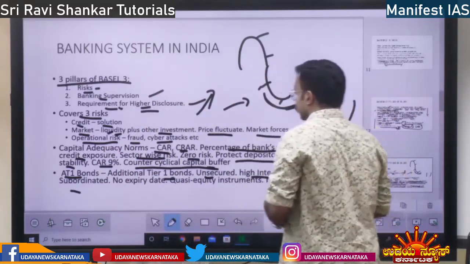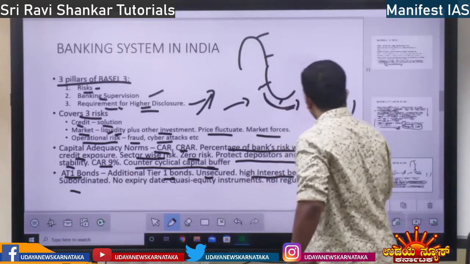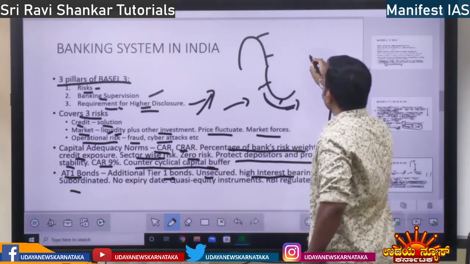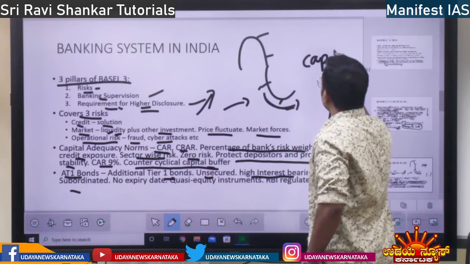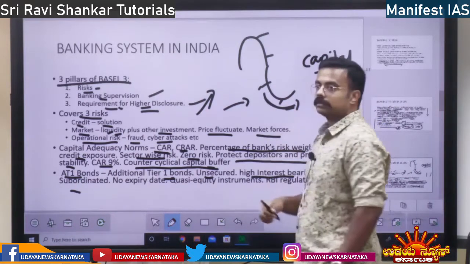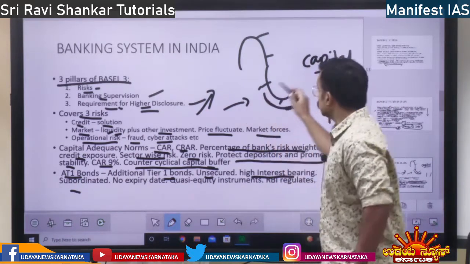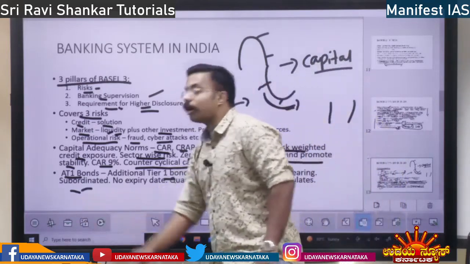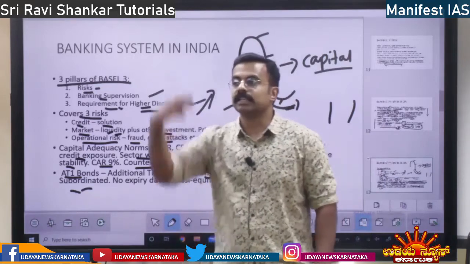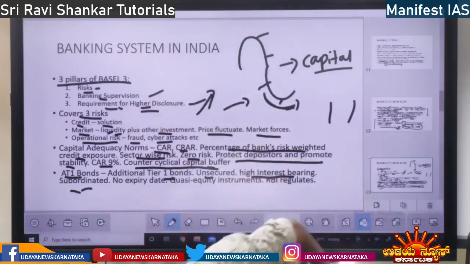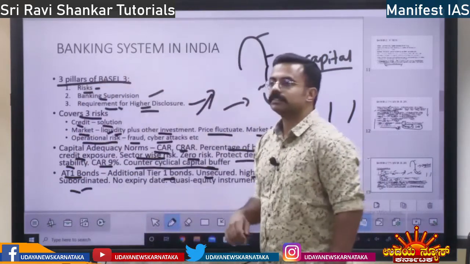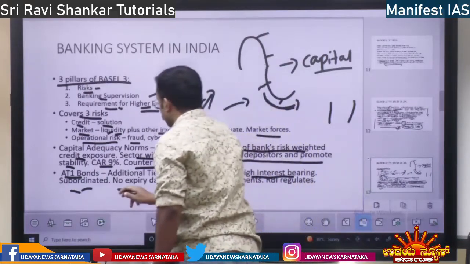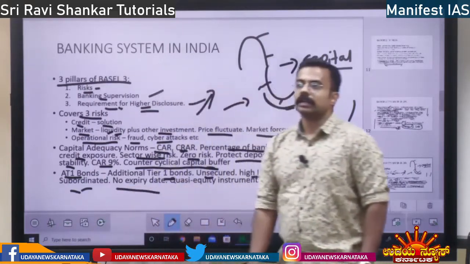What is subordinated? See, one is the bank's actual capital, which is the main asset. These AT1 bonds are subordinated assets, that is, they are second level assets. Subordinated, and there is no expiry date.